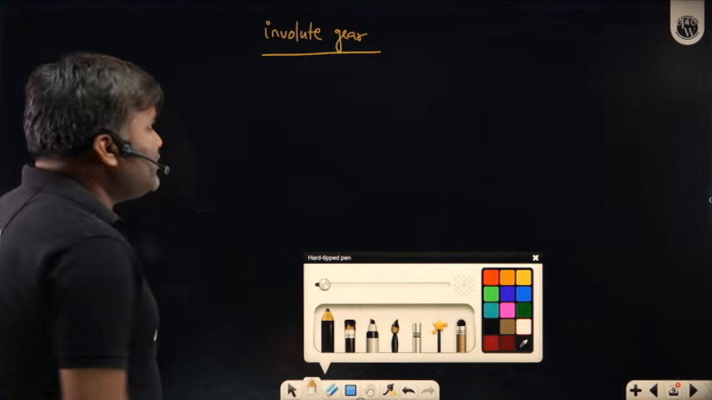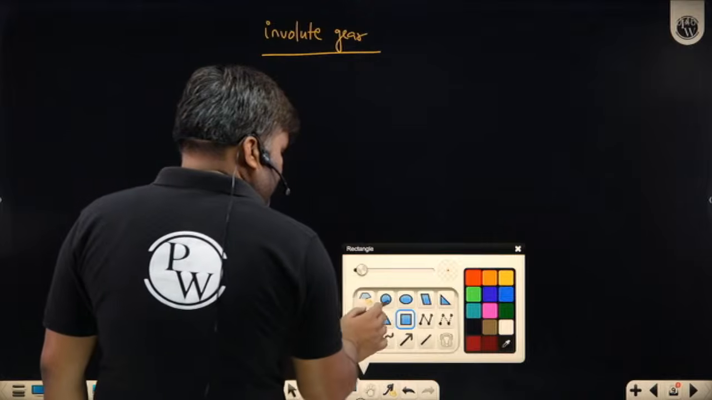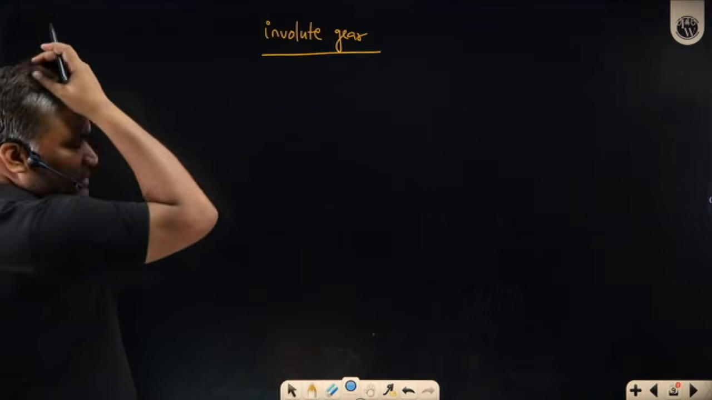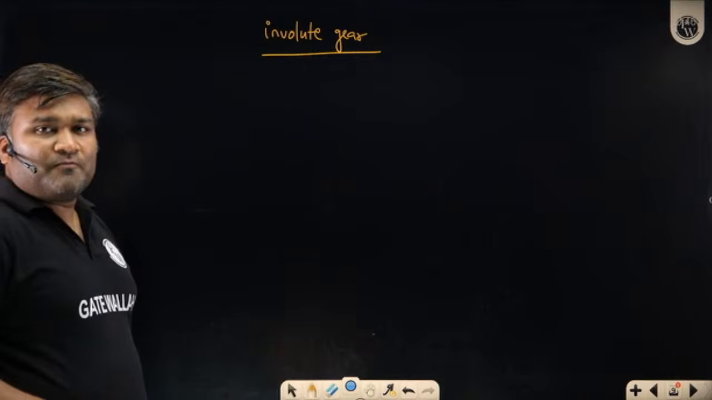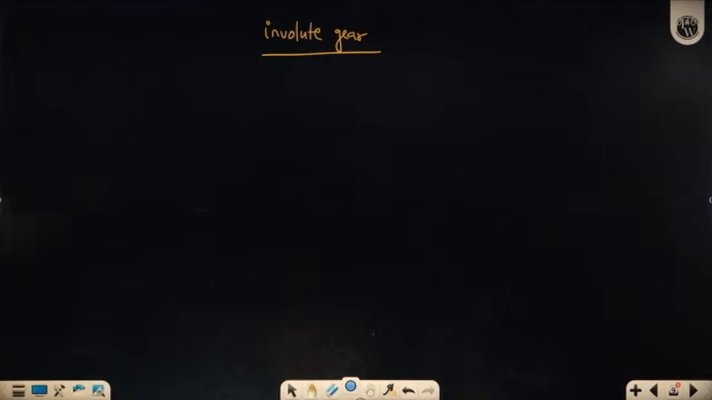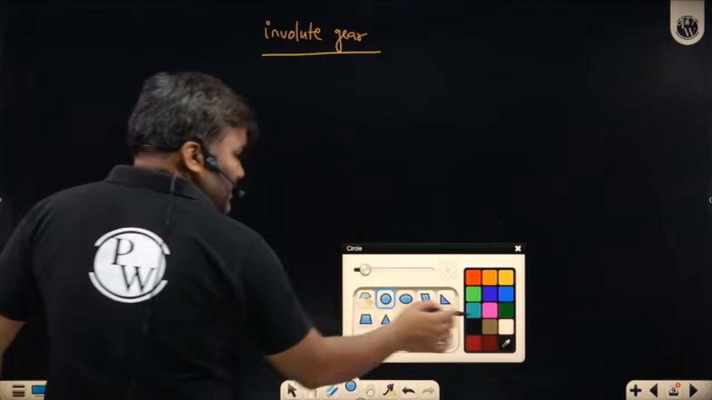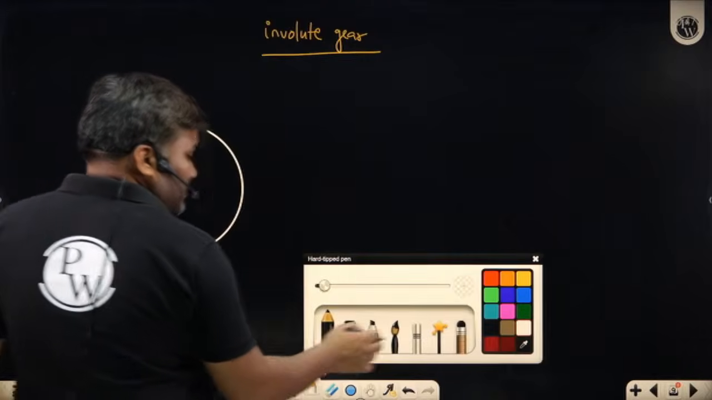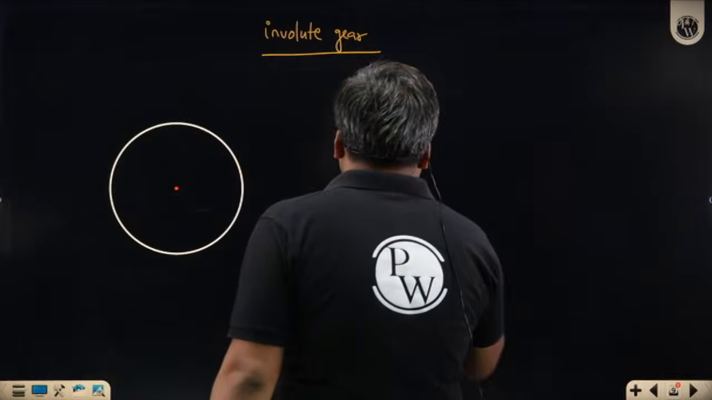Involute gear, what is the involute gear? Careful. Sir, what is the involute curve? Involute curve is the locus of any point on the tangent which is moving. Careful. Suppose I am having a circle, a fixed circle. So how is involute curve defined?